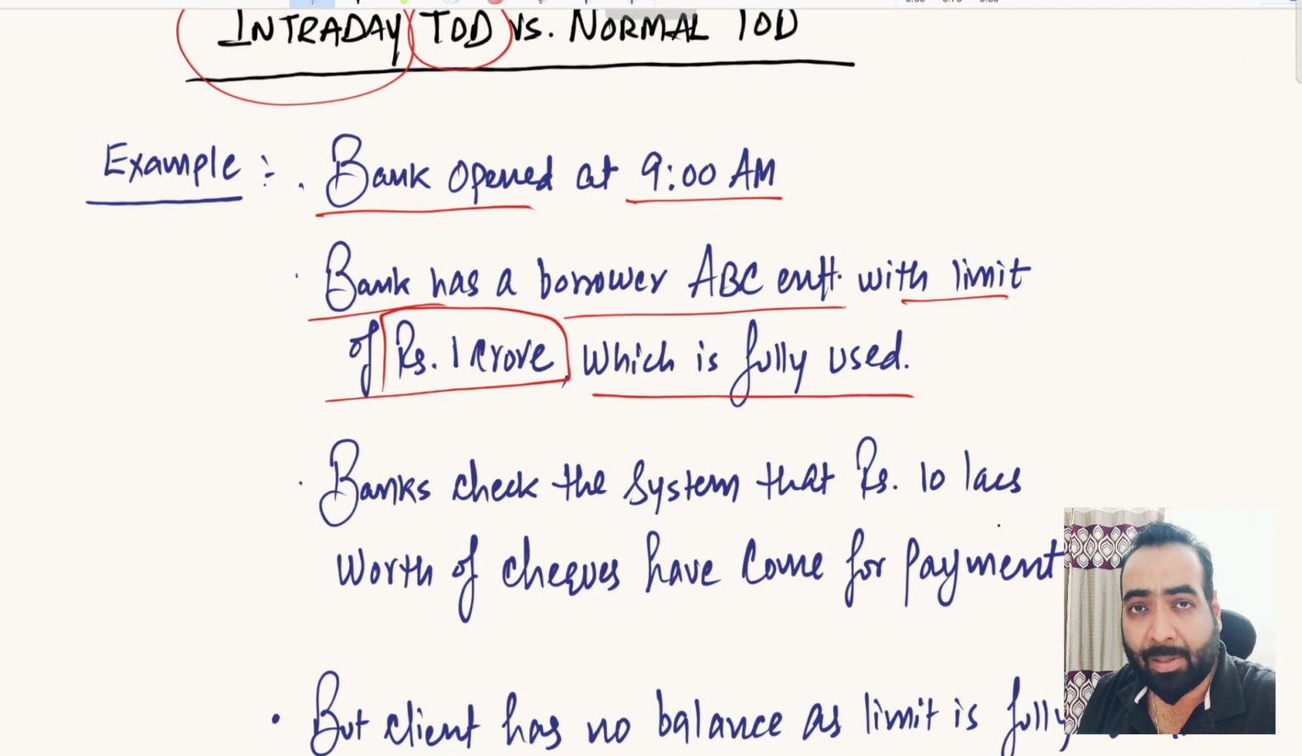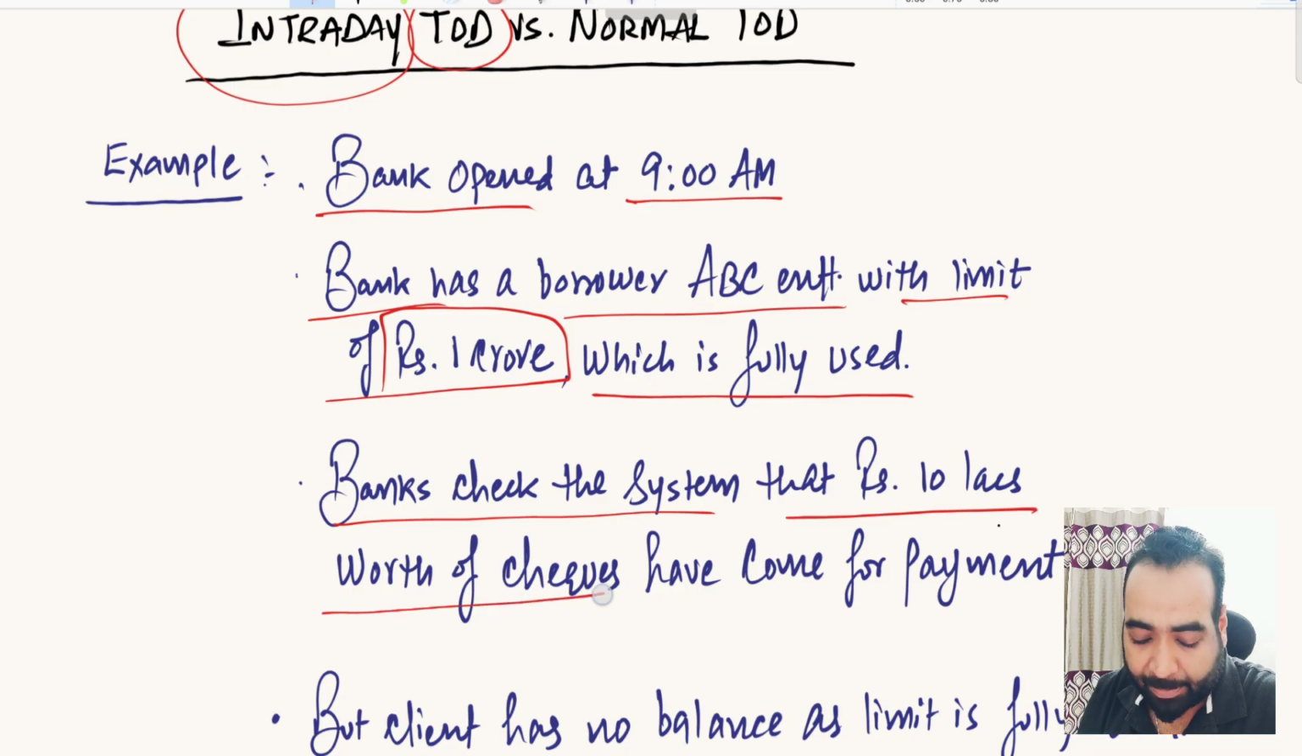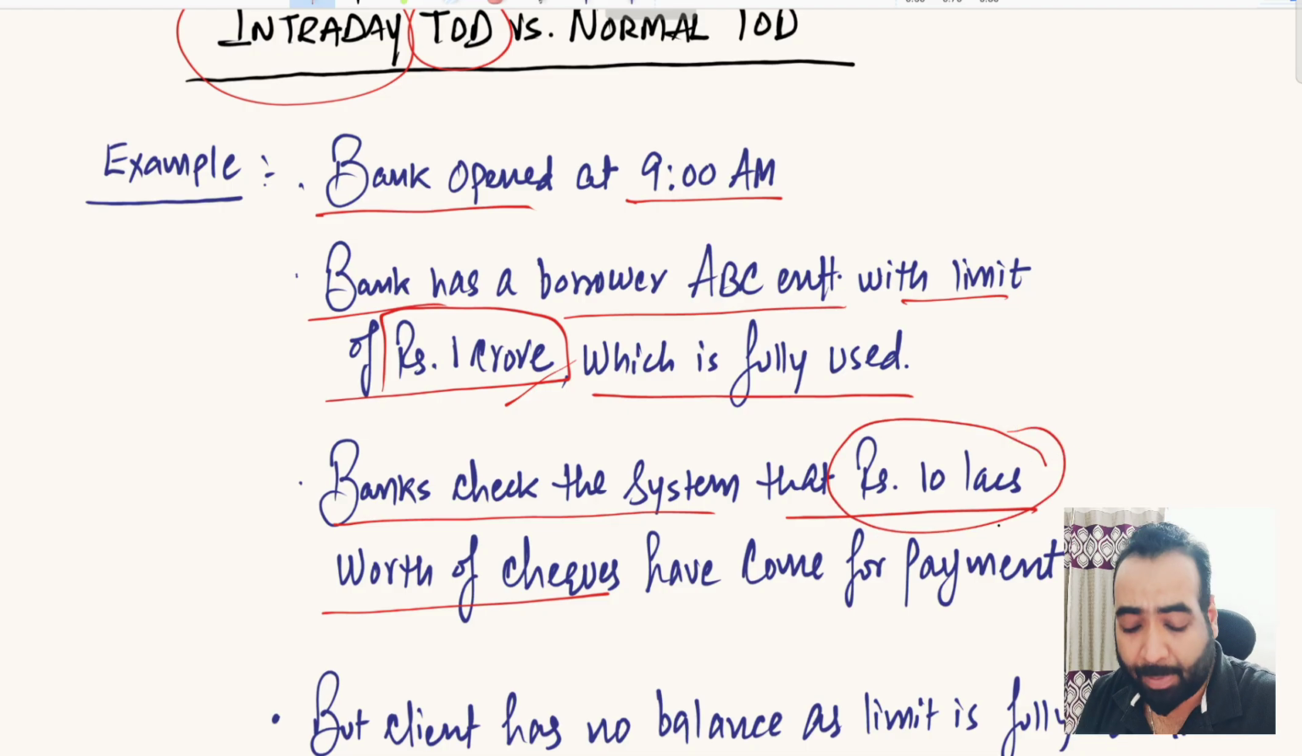Now the bank staff has checked the system and found that 10 lakh rupees worth of checks have come up for clearing in the limit account of ABC Enterprises. So ABC Enterprises has to make a payment of rupees 10 lakhs to some party. Their checks have come for payment in the morning, so that payment has to be done in the morning.